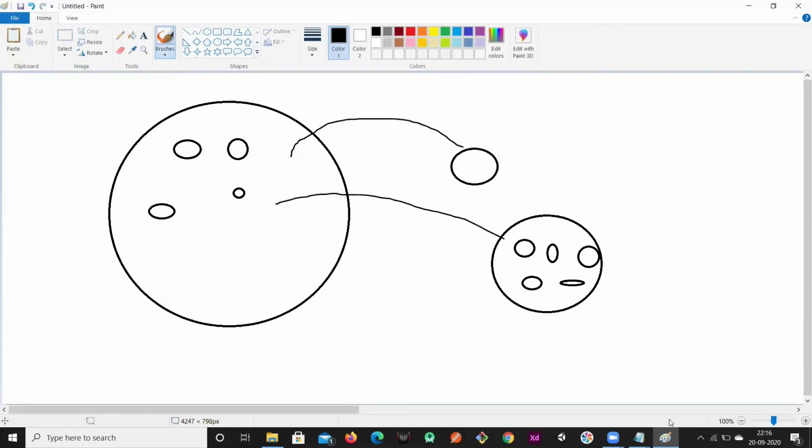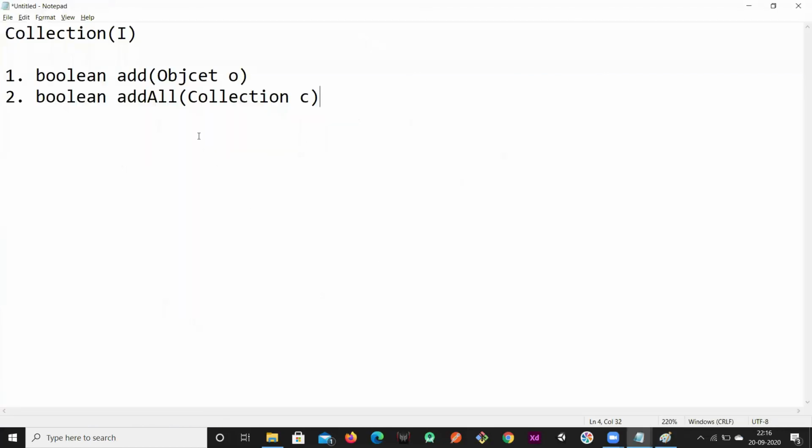Then what we have to use? We have to go for addAll, and we have to pass the collection. Whatever elements are there in this collection will be added to the collection. So collection dot addAll is going to add the collection that you are passing. Then we have to use this addAll method.